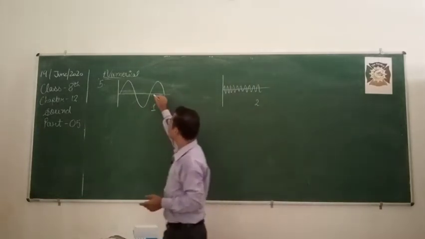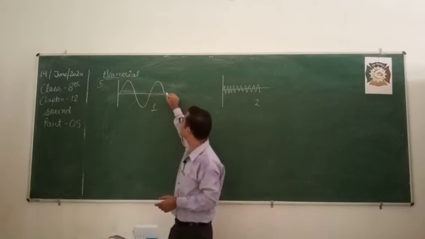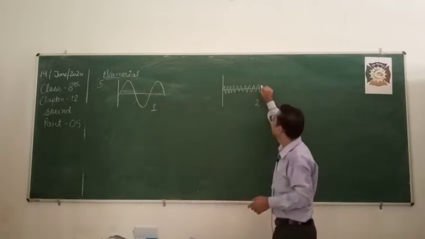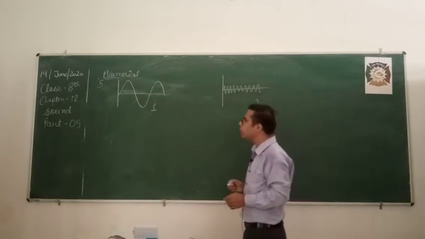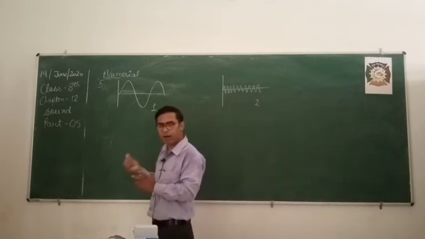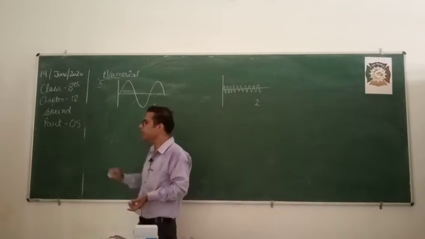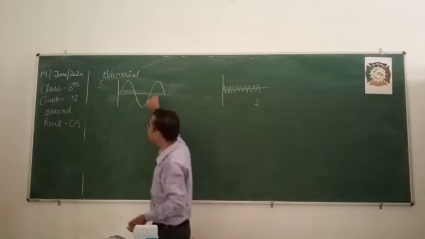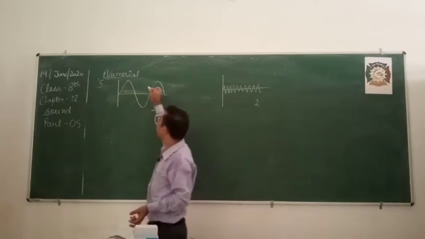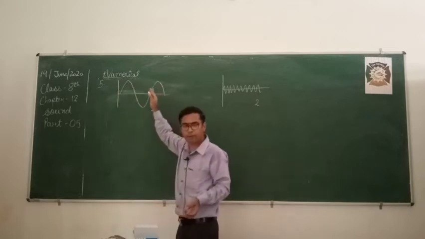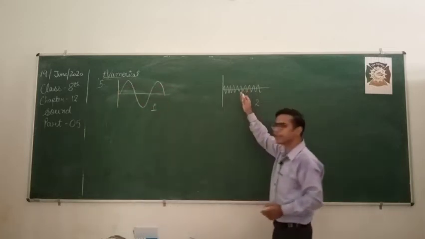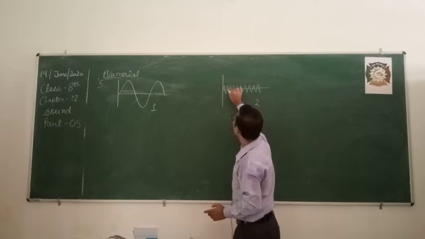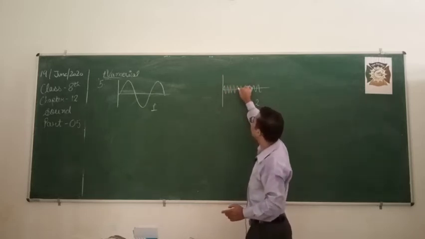So suppose this much is 1 second. Similarly here this much is 1 second. So number of cycle in 1 second is known as frequency. Till here how much cycle has it completed? 1.5. So 1.5 cycle is completed in first case, but in this case 1, 2, 3, 4, 5.